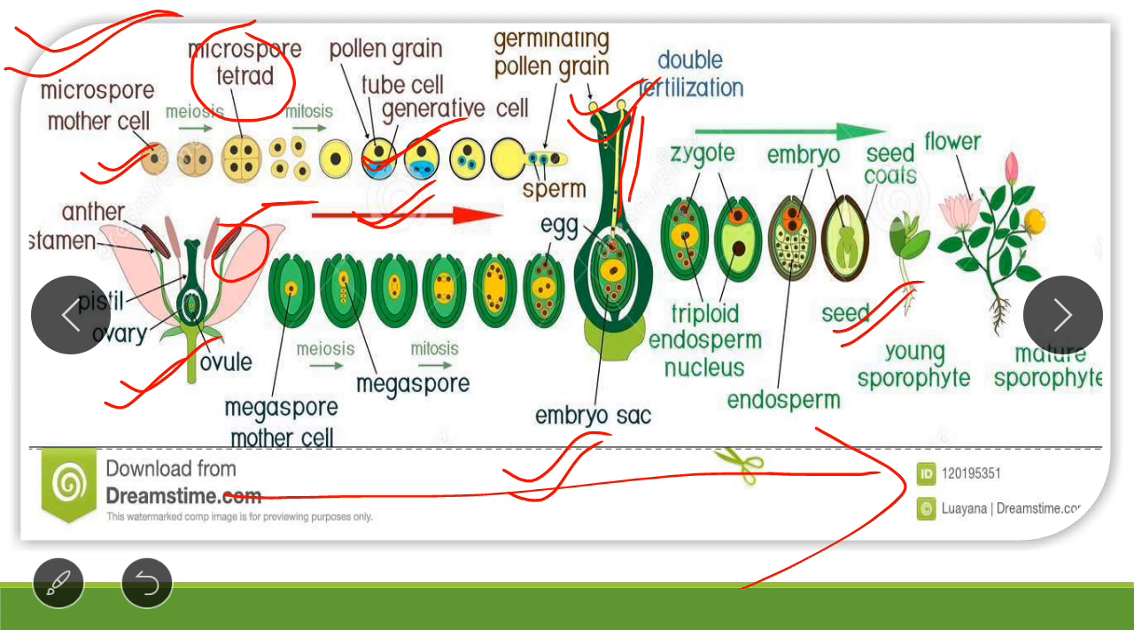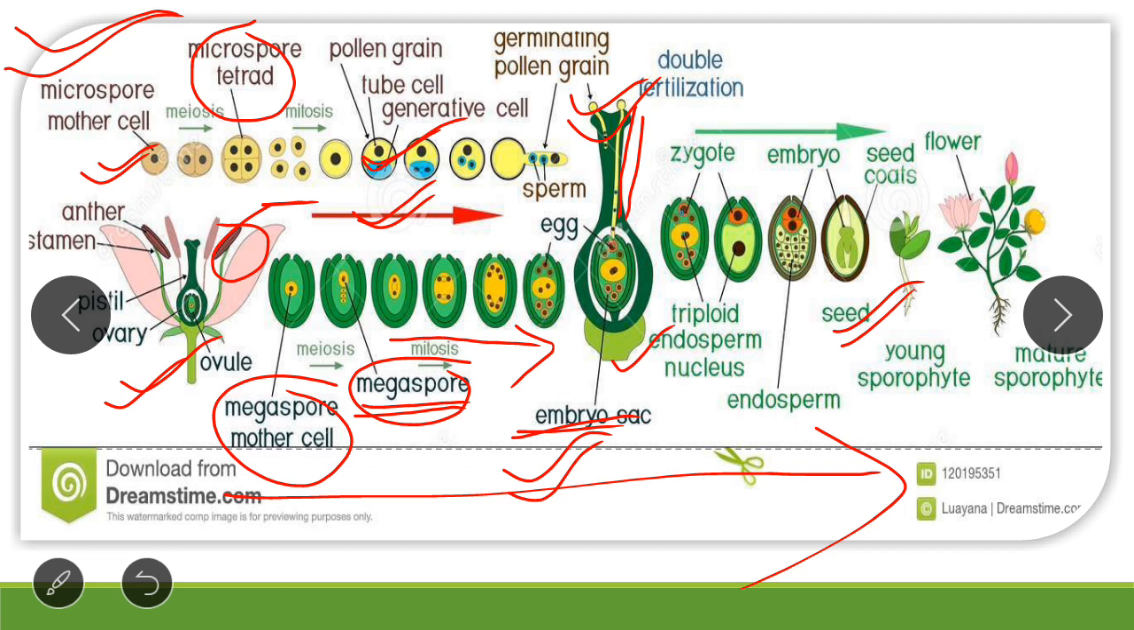Simultaneously, development of embryo sac takes place. Embryo sac development starts with the megaspore mother cell. This megaspore mother cell forms 4 megaspores. Out of the 4 megaspores, 1 megaspore is active and the other 3 degenerate. This megaspore then undergoes successive divisions and forms a 7 celled and 8 nucleate embryo sac. See here.